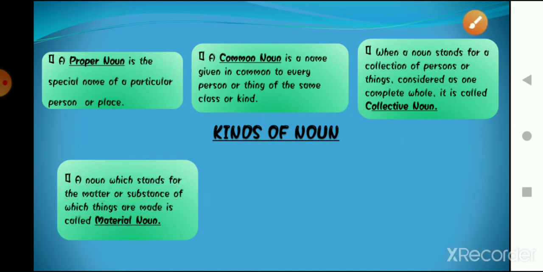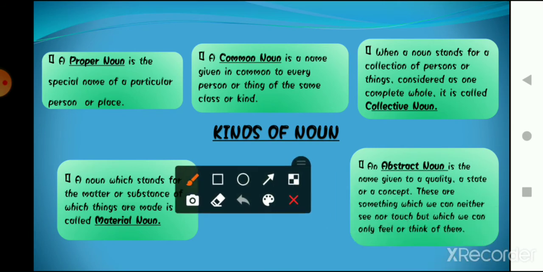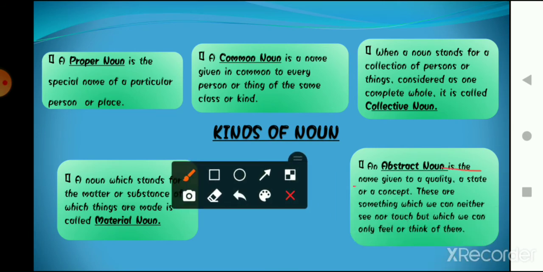The other one, the last kind of noun, is abstract noun. What are abstract nouns? An abstract noun is the name given to a quality, a state, or a concept. These are things which we can neither see nor touch, but which we can only feel or think. So abstract nouns are names given to a particular quality, like he is a very brave boy, right?